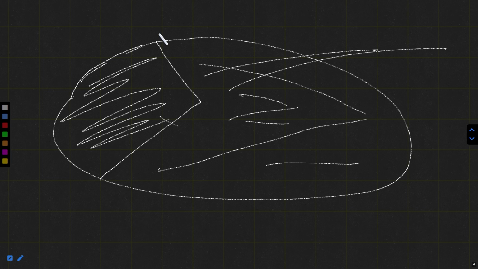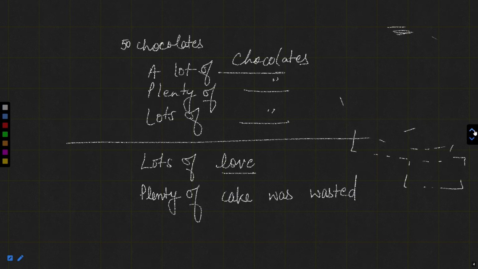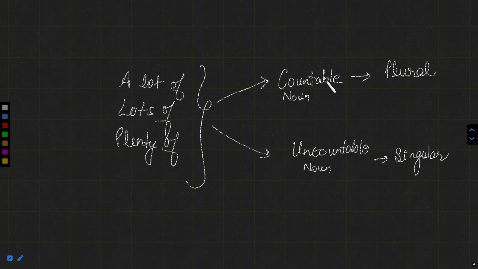If we have, suppose, 50 cakes, of course they are countable. But if we are talking about the parts or the pieces of the cake, it means we are talking about only one cake, so that is uncountable. So whenever we talk about countable nouns, they should be plural. But if we talk about an uncountable noun, it should be singular always.